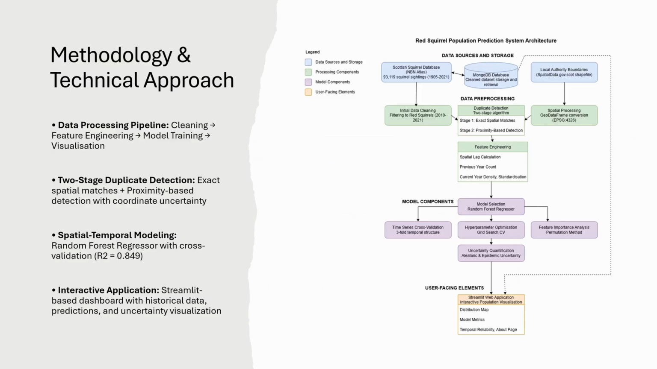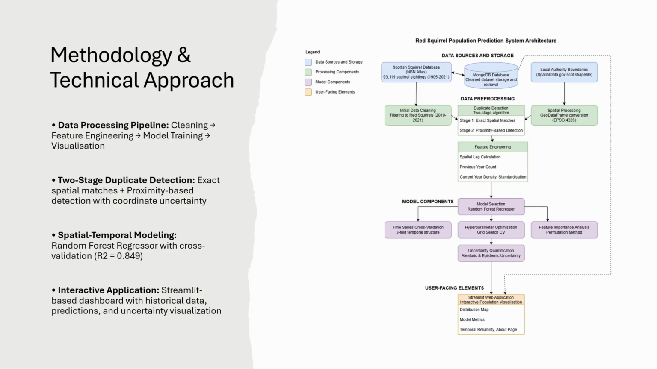A comprehensive approach was developed to address these research questions through a 4-stage methodology that encompasses data sources, pre-processing, modelling components, and user-facing elements. The first stage involved processing the Scottish Squirrel database through a custom duplicate detection algorithm that combines exact coordinate matching with proximity-based detection. The next step involved engineering spatial temporal features, including regional density and previous year counts to capture population dynamics.